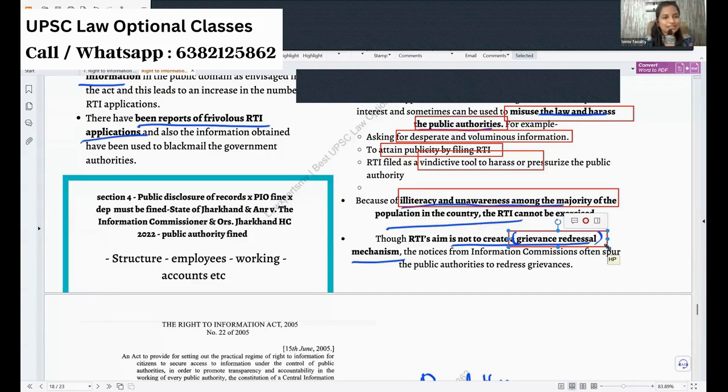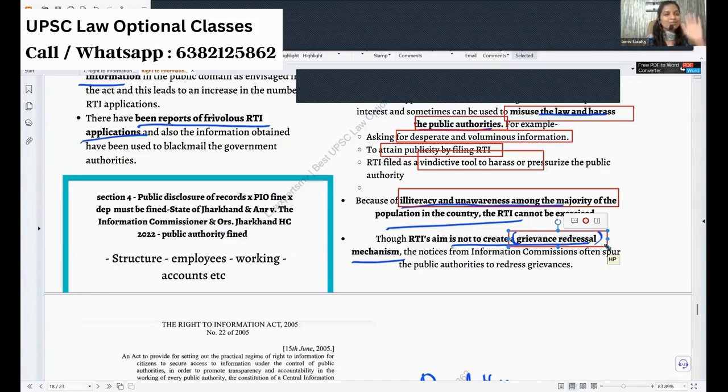So instead of putting a representation, I will put a letter to the concerned authority, the RTI concerned authority, telling that, see, when is the last date you have repaired these street lights, and how long it has not been working. If it is not working properly, who is the authority who can be penalized, who will be responsible for this? And the final question, who is the appellate authority to whom I can complain about this particular authority? Or if you don't answer, to whom can I put an appeal? I will ask this in the question. Once I ask this, immediately they will come and do something to redress it.